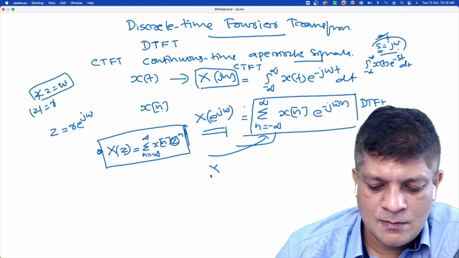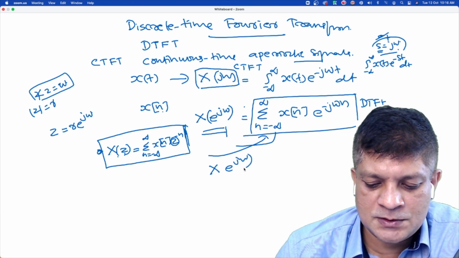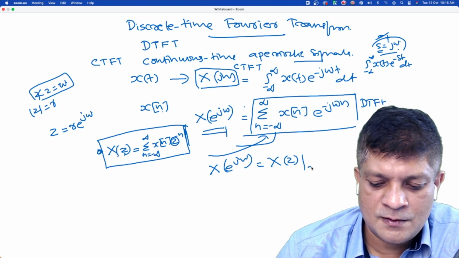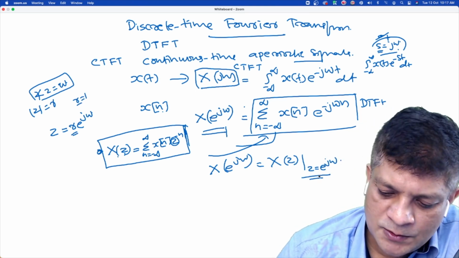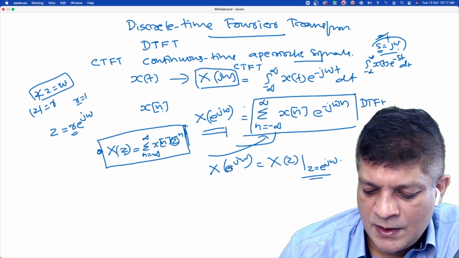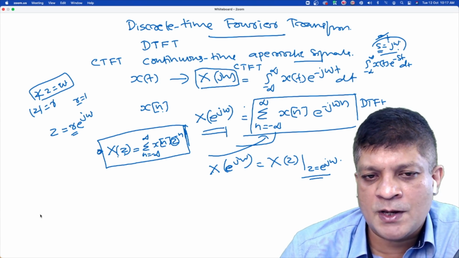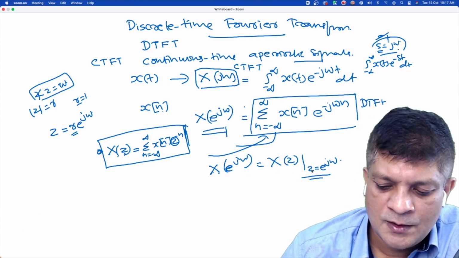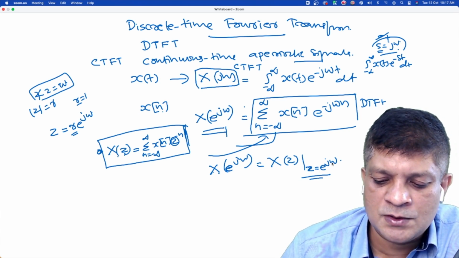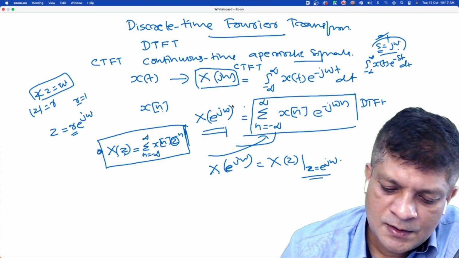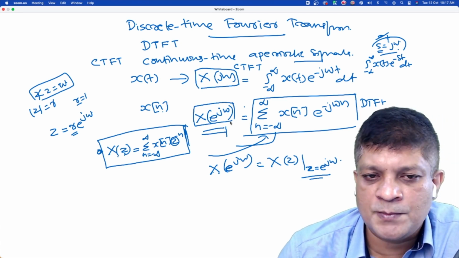X(e to the power j omega) is X(z) when r is 1. So the only thing you have to remember now is why we are using X(e to the power j omega): because this is a special case of the Z transform. When z is equal to e to the power j omega, then it is the discrete time Fourier transform. That's why we use X(e to the power j omega).